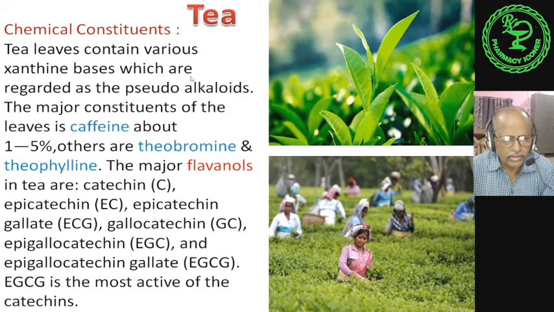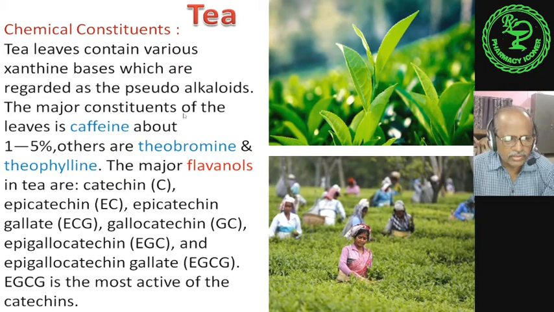In the general introduction about alkaloids, I have told you that three types of alkaloids are there: true alkaloids, proto-alkaloids and pseudo-alkaloids. Xanthine, that is caffeine, comes under pseudo-alkaloids.